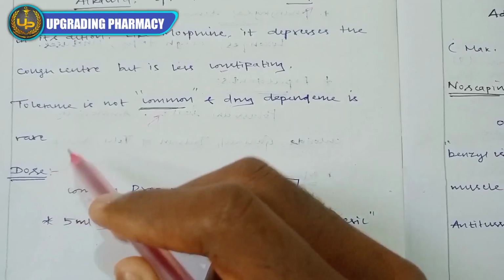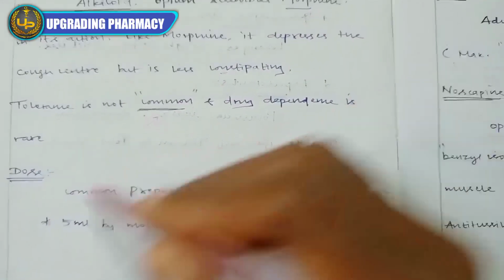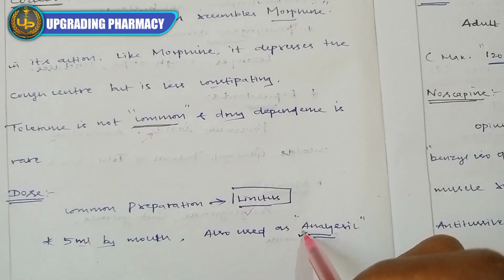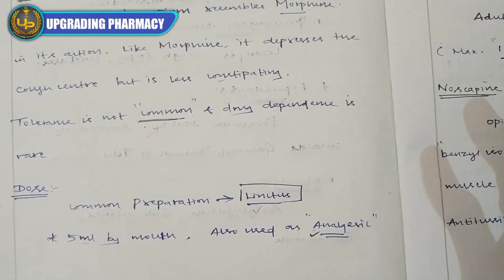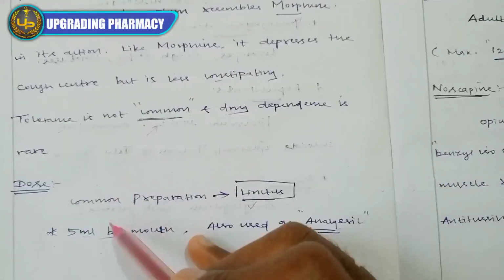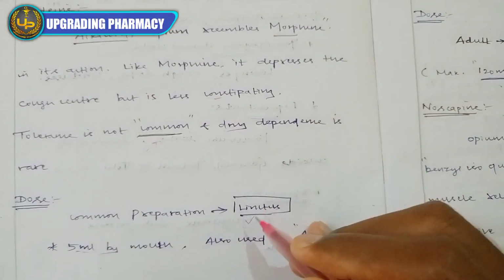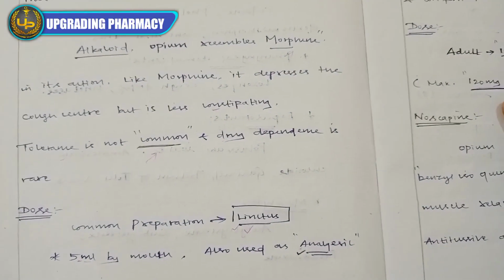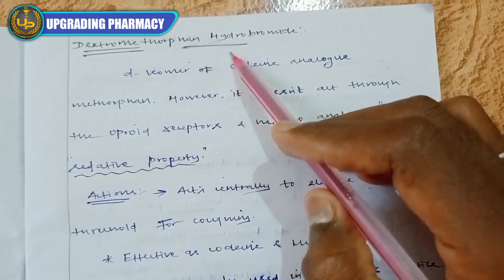The dose of codeine syrup, in a linctus form, is 5 ml by mouth. It is also used as an analgesic, because codeine is like morphine, and morphine is given for its analgesic activity. So 5 ml by mouth is the dose. Next, dextromethorphan hydrobromide.